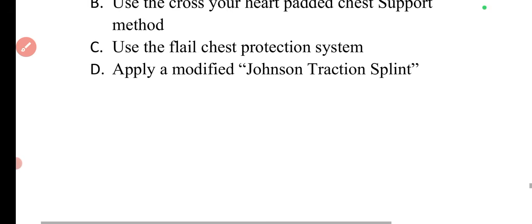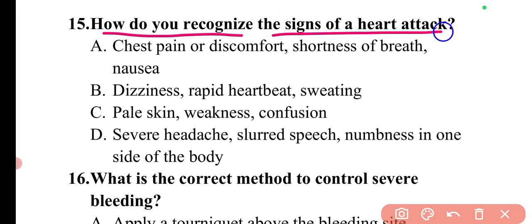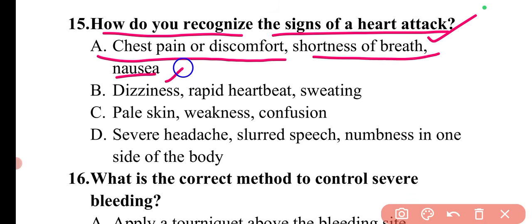Then moving to the next question. The question is, how do you recognize the signs of a heart attack? There are different signs and symptoms of heart attack, like chest pain or discomfort, shortness of breath, nausea. So these are the different signs of heart attack. So here option A is correct.